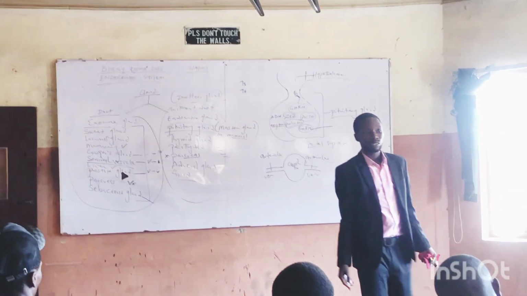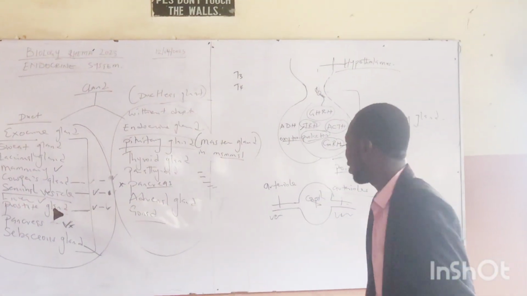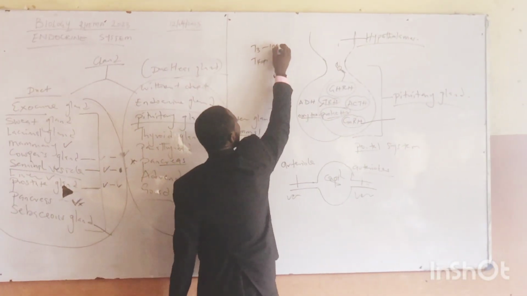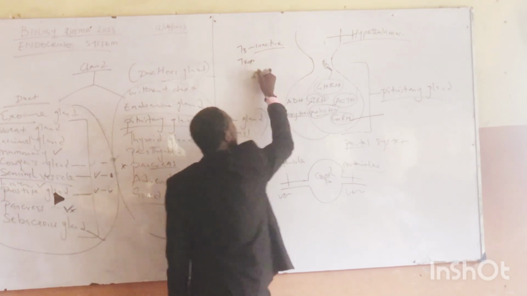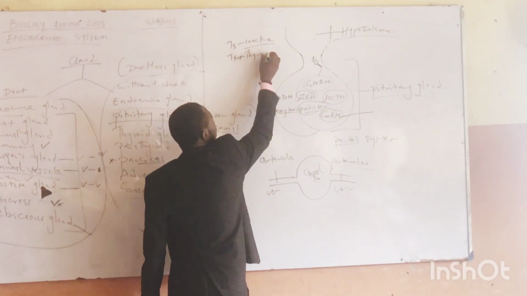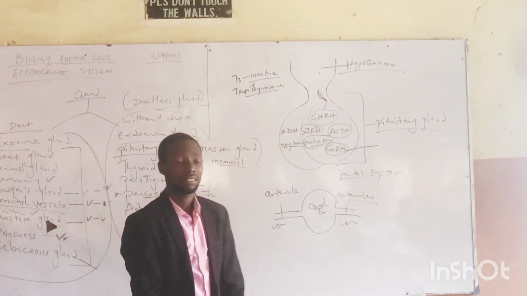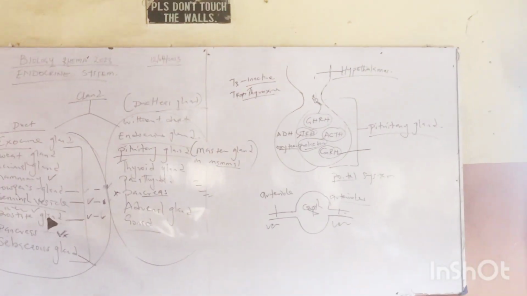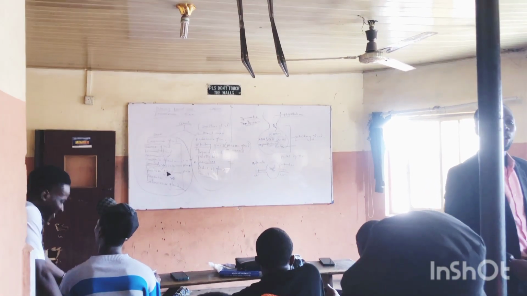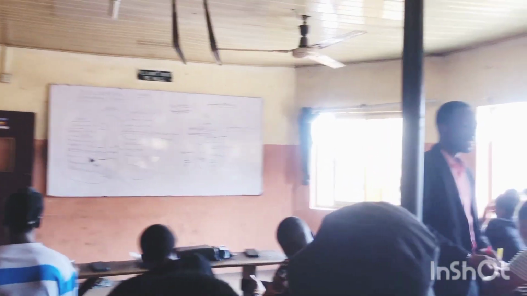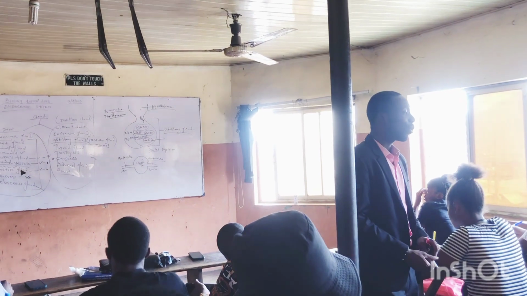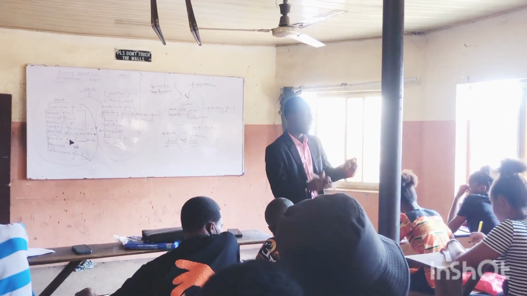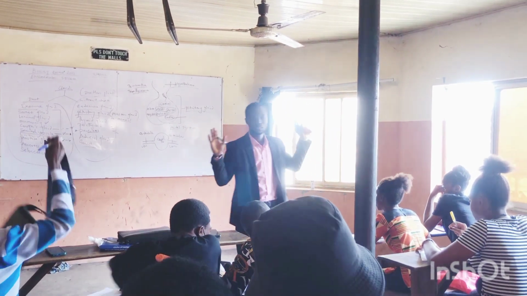And if you have the handout, you will see the expression there. T3 and T4. The T4 is the active, T3 is inactive, right? Then this T4 is popularly known as what? Thyroxine. Is that okay? So whenever you hear thyroxine, know that it has a friend called T3, which is triiodothyronine. Then T4 is tetraiodothyronine, but it's not pronounced like that in your textbooks. We popularly refer to it as what? Thyroxine. Do you understand?